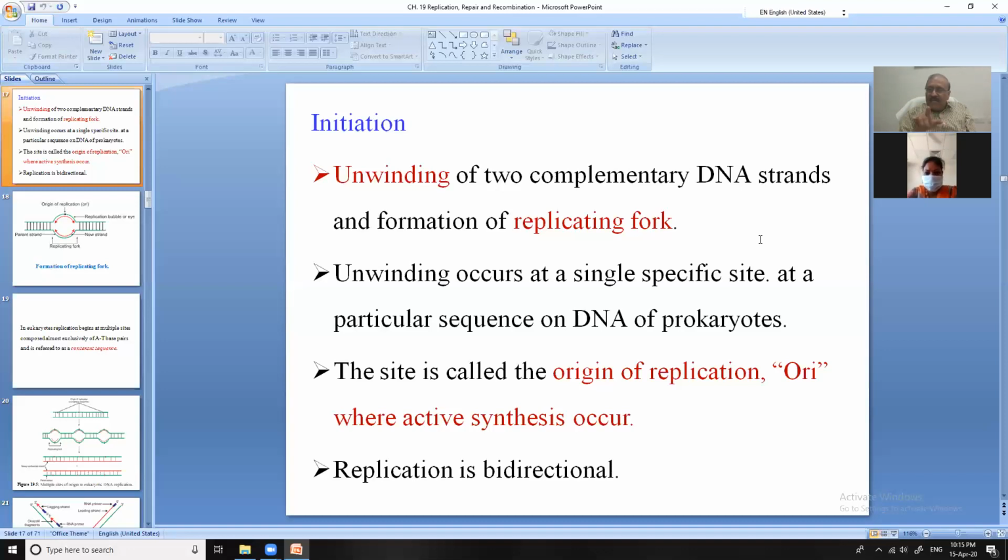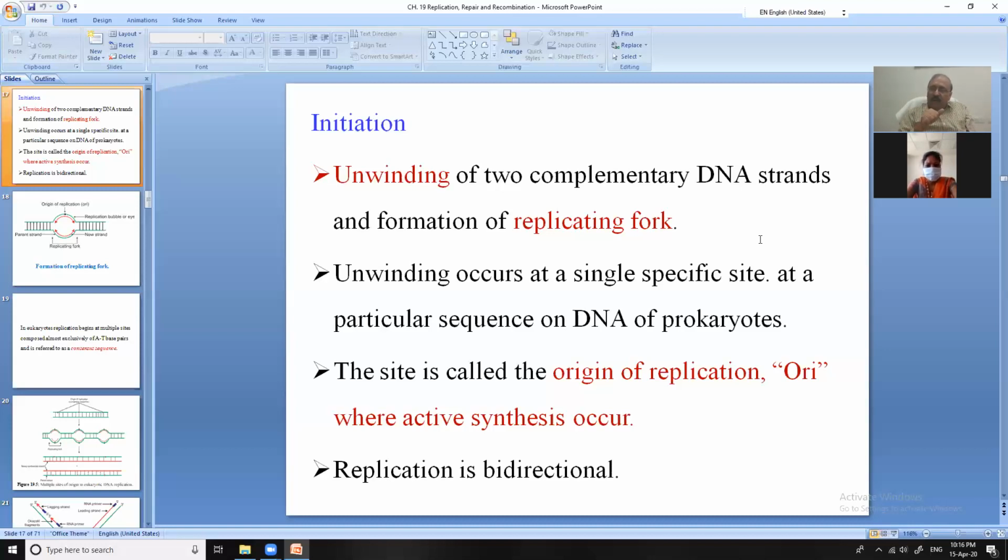Unwinding occurs at a single specific site at a particular sequence of DNA of prokaryotes. You may ask me one question: we are dealing with human biochemistry, so why am I discussing replication in the prokaryotic cell? Actually, my dear students, prokaryote replication is the basis of your knowledge of microbiology.